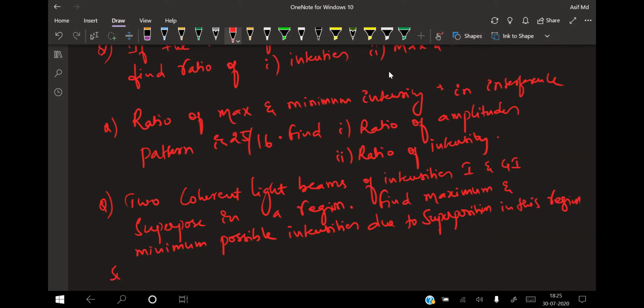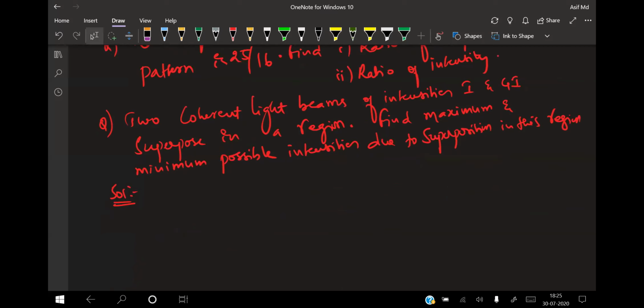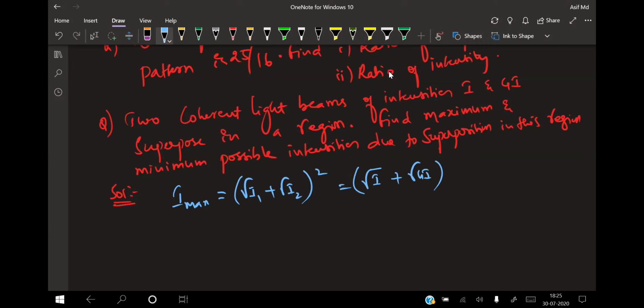For these two questions, try to give me the answers in the chat box, and if it is not possible, I'll do them in the next session of your class. Now, due to the interference, what is the Imax value? It is a direct question: Imax is equal to root of I1 plus root of I2, whole square. So that becomes root of I plus root of 4I, whole square, which is 9 times I.